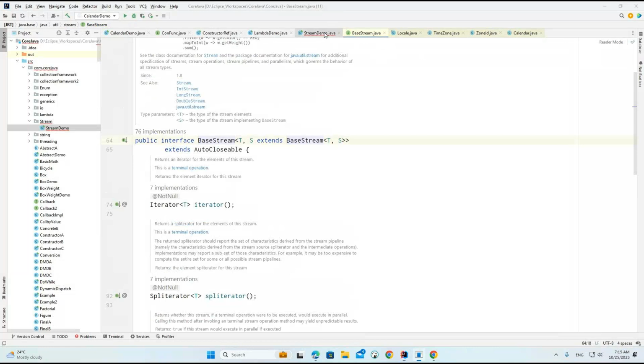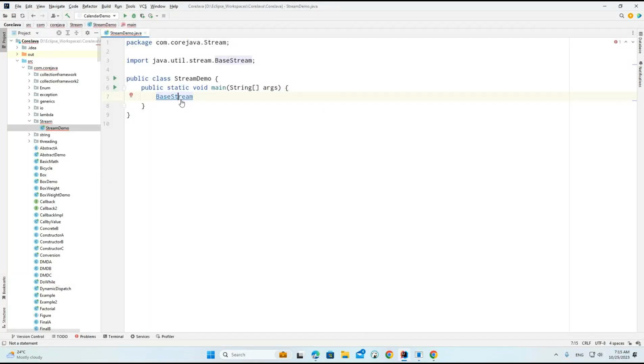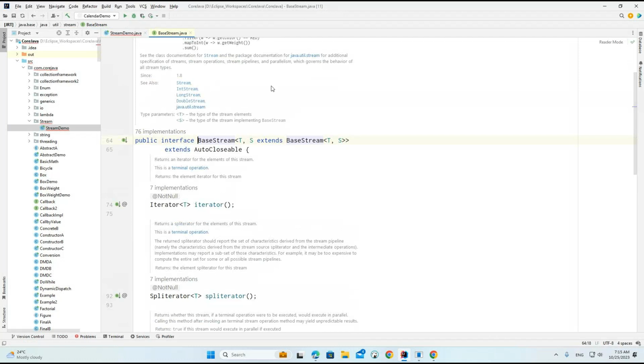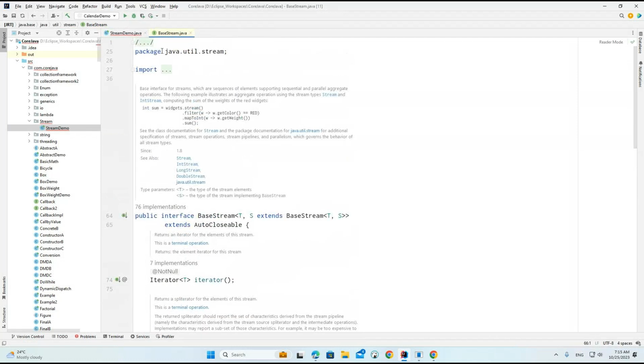Now this is the base thing we are having. What exactly will the base thing do? If you remember, this is the package we are having, and here you can see the base interface for the stream. Normally when we work with collection part 1, the collection interface is the base interface, and for part 2, map is the base interface. In the same way, when we work with this particular stream, this is the base interface.